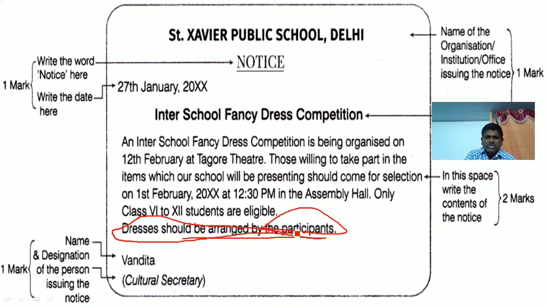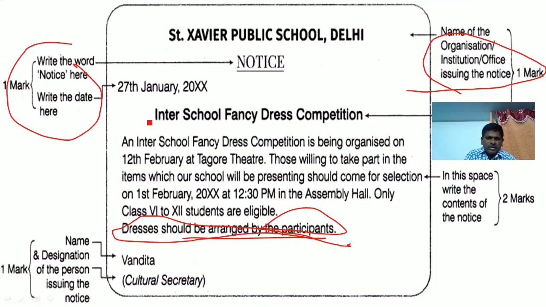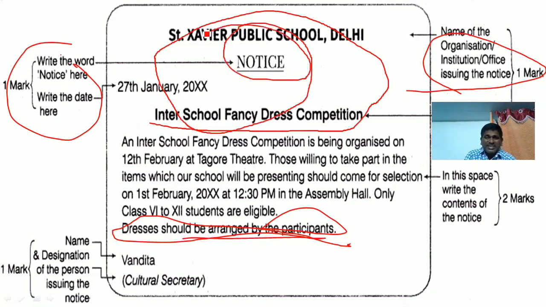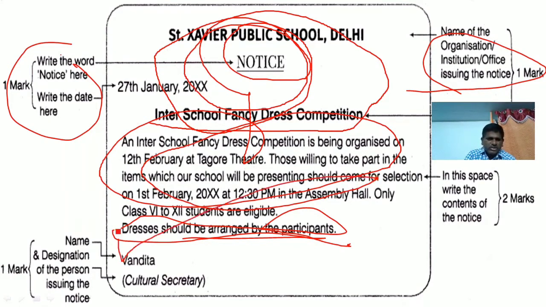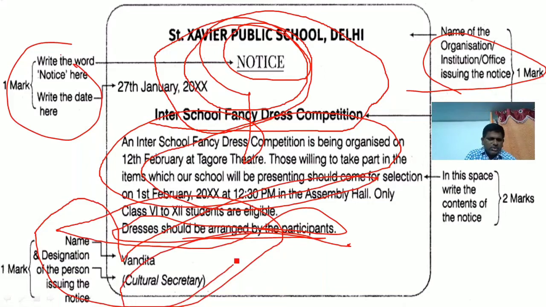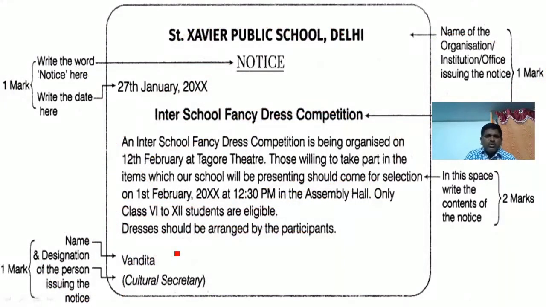This is the notice. I am not just going to give you the gist of the notice, but I am going to tell you the scheme of valuation, how the marks are going to be awarded. For the notice heading and the date, there is 1 mark, and the inter-school fancy dress competition title will come under this one only. Title carries 1 mark, the body of the notice takes 2 marks, and the salutation like taking leave, signature and so on will take 1 more mark. My dear friends, 5 marks. If you write briefly and neatly, you will get 5 out of 5.